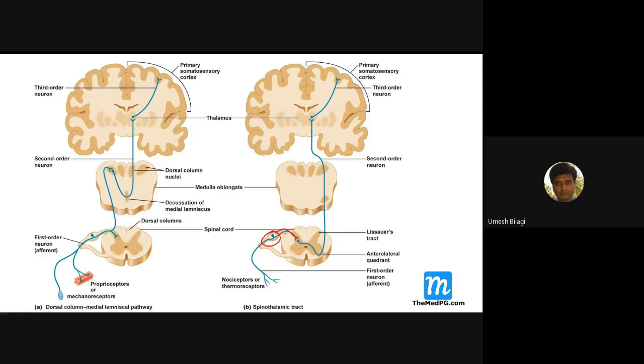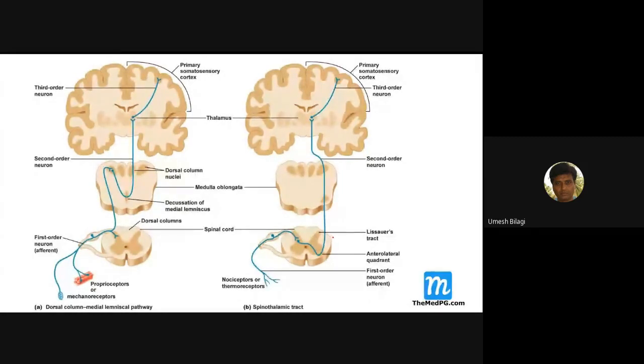From the horn you get the second order neuron. Within one or two segments above the entry level, it crosses to the opposite side. So the spinothalamic tract crosses almost at the level of entry itself.